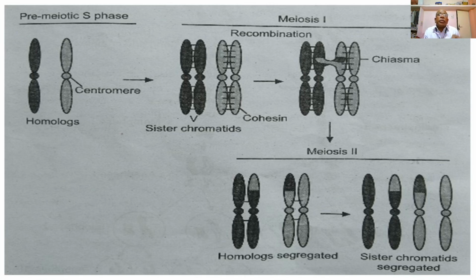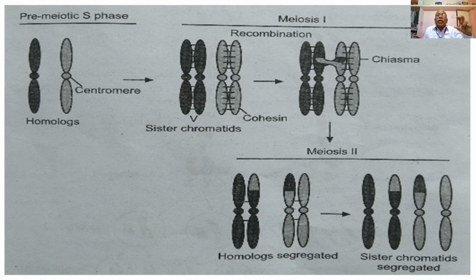This is the diagram representing the specific events occurring during meiosis 1 and meiosis 2 of the process of meiosis. During meiosis, haploid cells are formed at the end, and the chromosome number is reduced to half in the daughter cells.